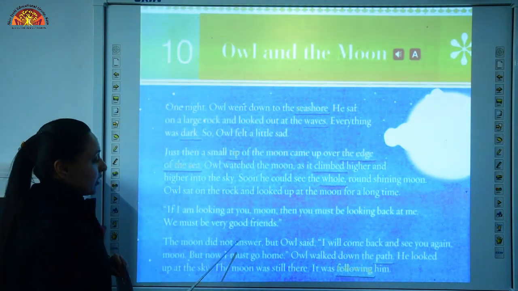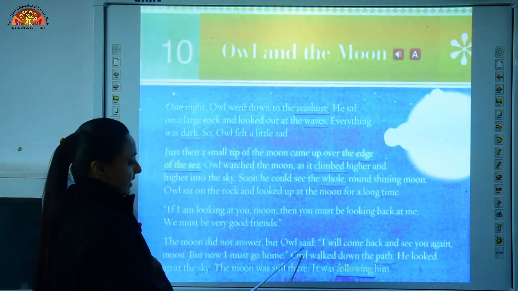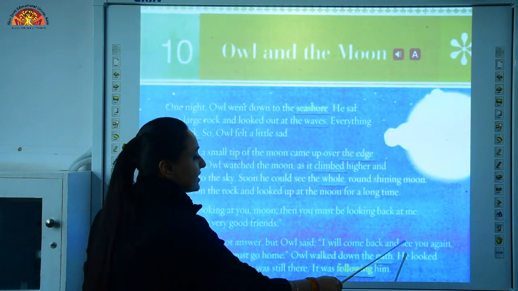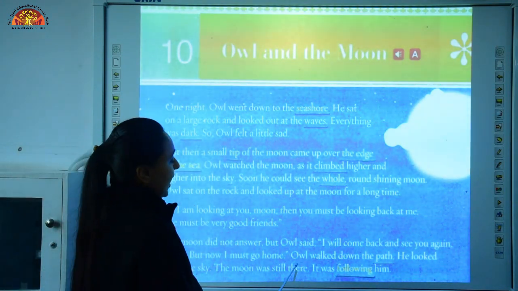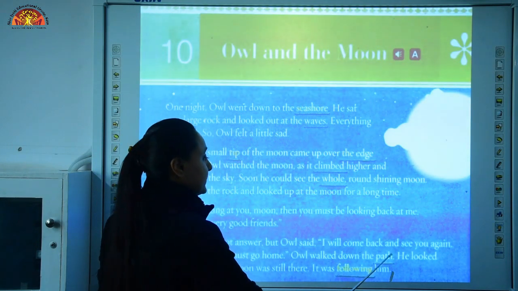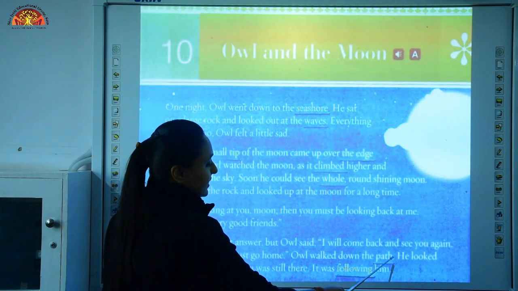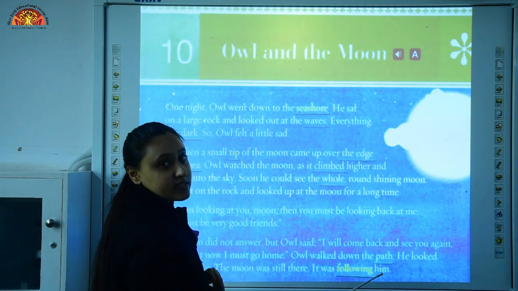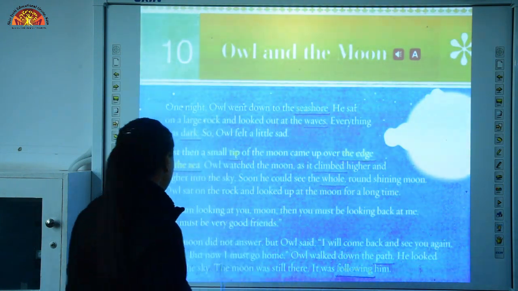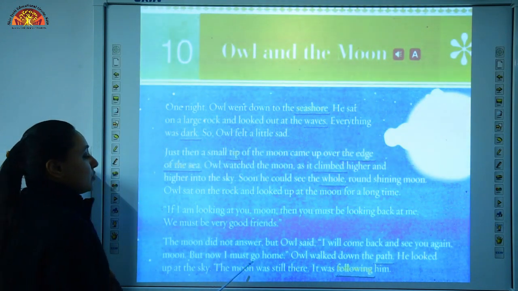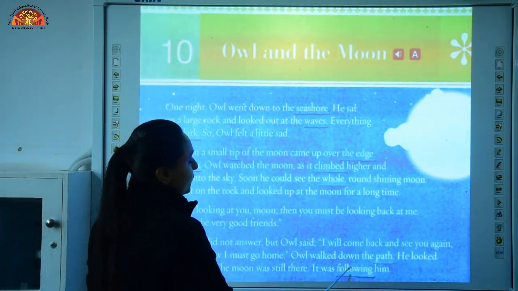The moon did not answer, but Owl said, I will come back and see you again, moon. But now I must go home. Owl walked down the path. Underline the word P-A-T-H, path. What is path? Path is a way or a track where you can walk, okay? He looked up in the sky. The moon was still there. It was following him.